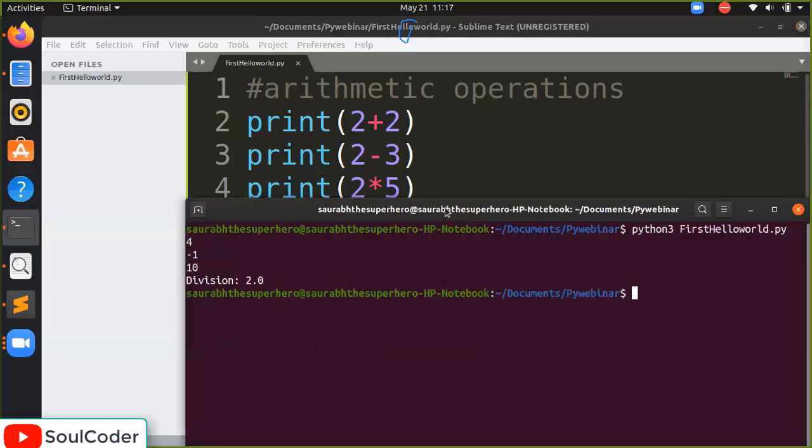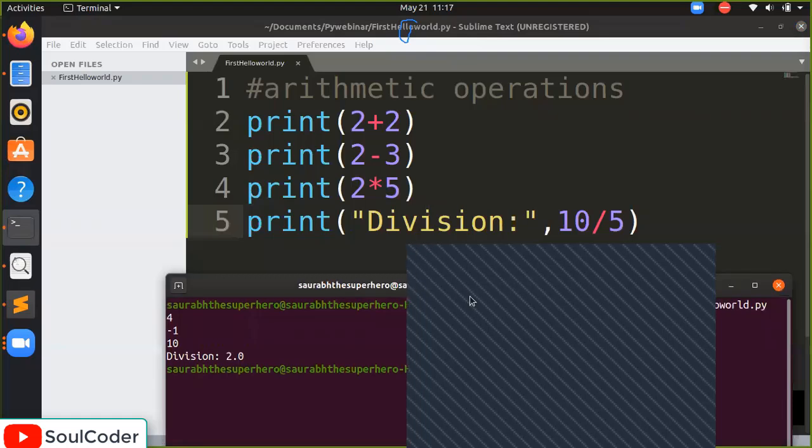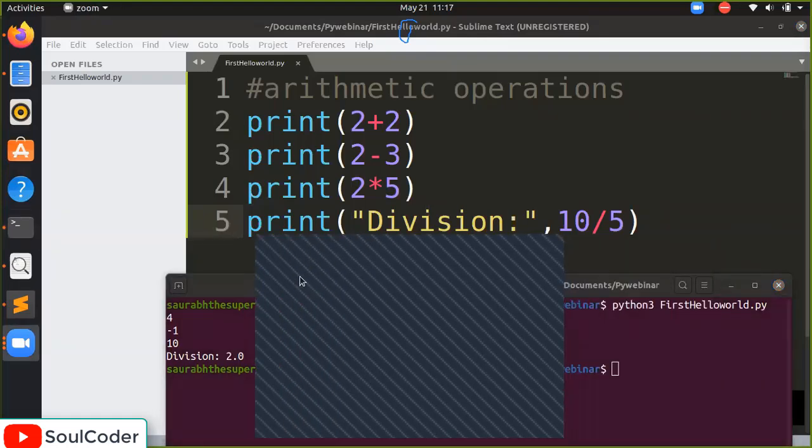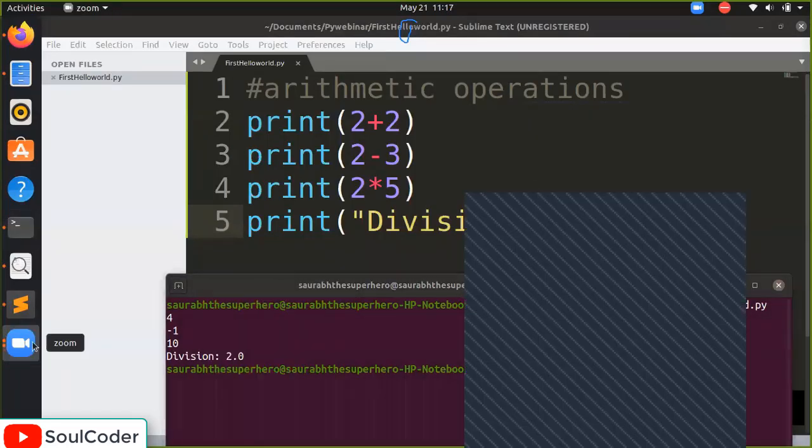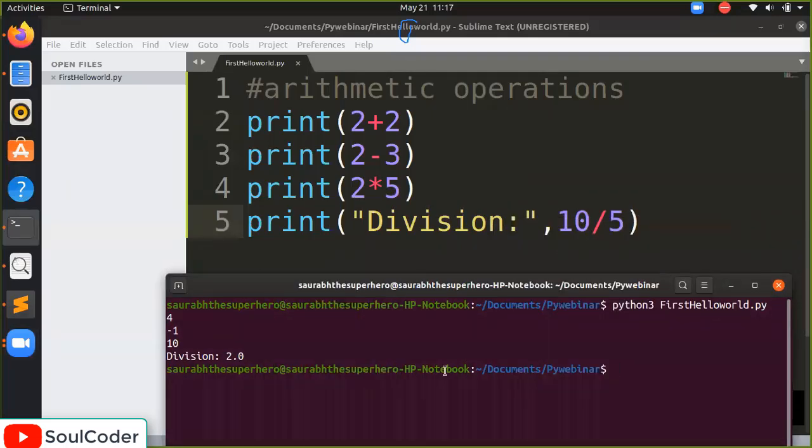So division is 2. When I say 10 divided by 5, wait, what happened? Okay, no problem. So when we did 10 divided by 5, this is the result, but there is also the remainder.